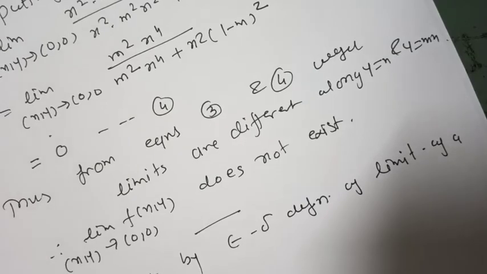We have to solve this example by epsilon delta definition.